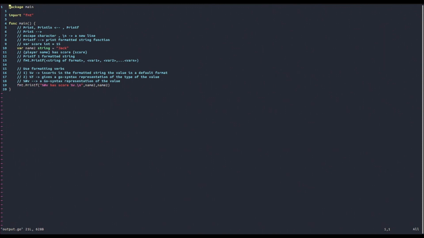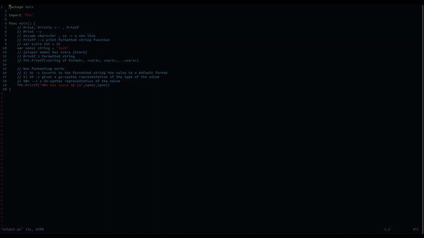However, for now, it might be a little bit confusing, the difference between the %v and the %v formatting verbs. So for now, don't worry about them, and I'm sure that will be clearer once we introduce structs. And I'm sure you'll also see why that is the case. So with this said, I think we've said enough in this video, and in the next video, as promised, we're gonna look at other formatting verbs.